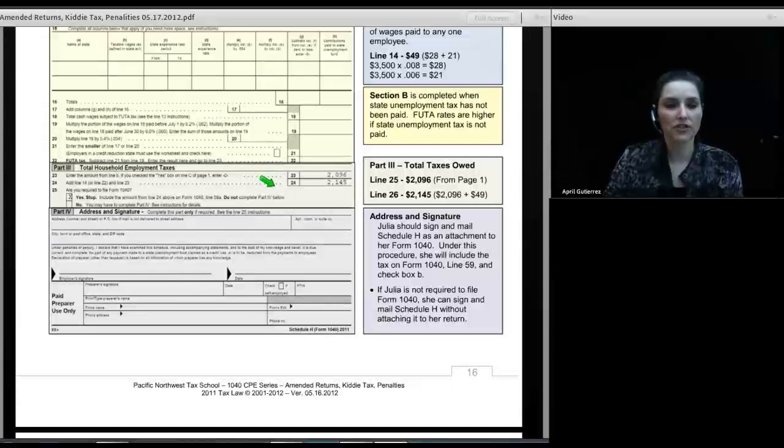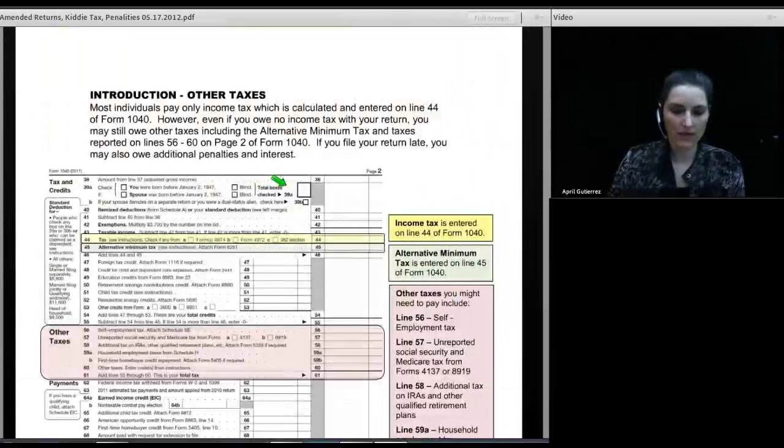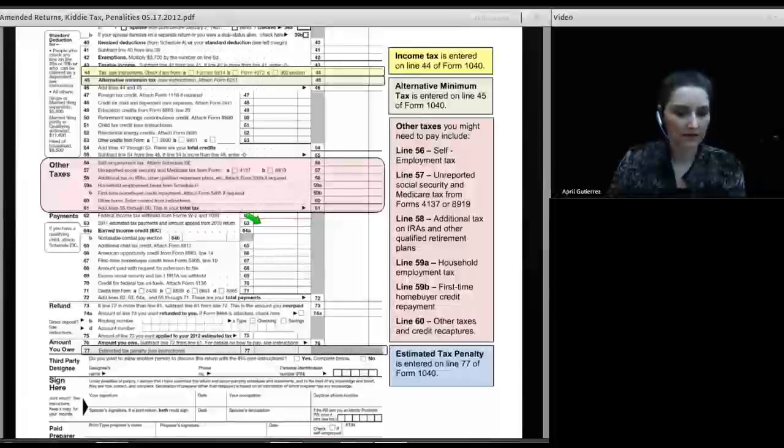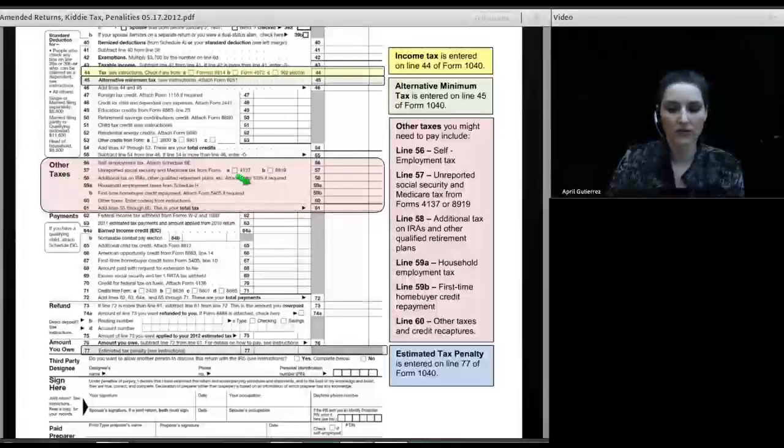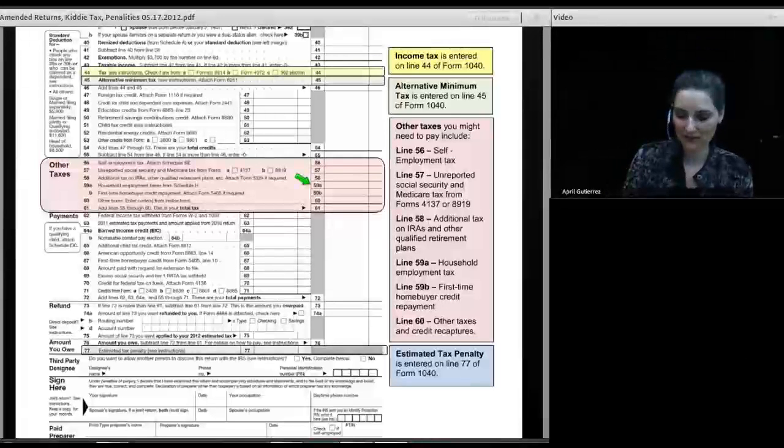And she will, of course, check that she's attaching a Schedule H to her return and enter this on her Form 1040. And if we go right back up to page 2 of our manual, she'll enter the household employment tax on line 59A. They used to have a checkbox. Now they've just got a line for it.